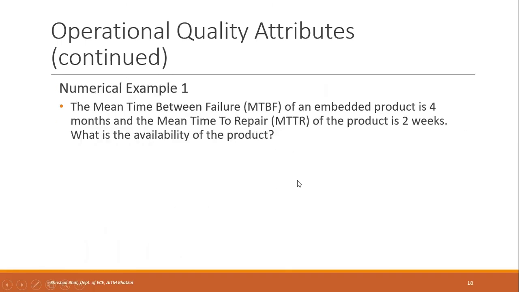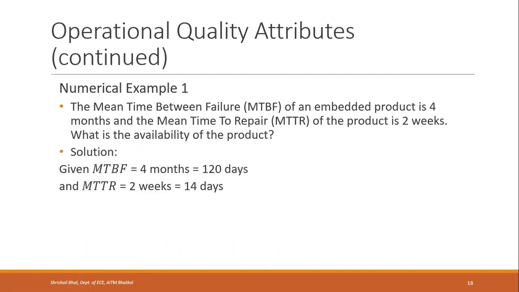Now the thing is, both of these are given, but in different units. One is in months and another one is in weeks. So first you have to bring both of these to the same unit. Let us bring it to a common unit, that is days. Let us consider each month has 30 days, then 4 months will be 120 days. And each week has 7 days, so 2 weeks will be 14 days.